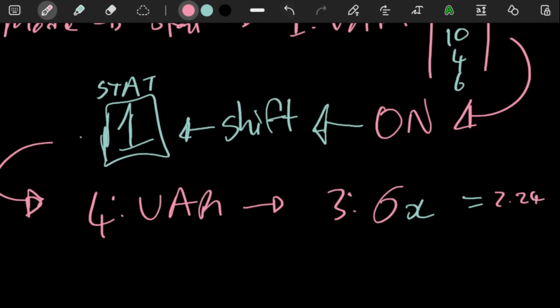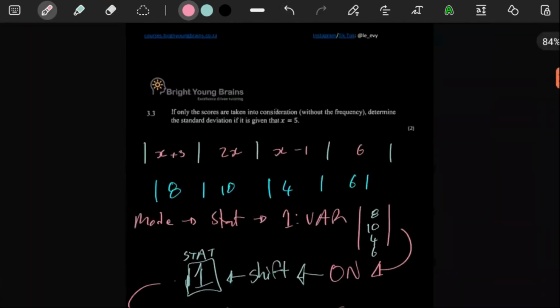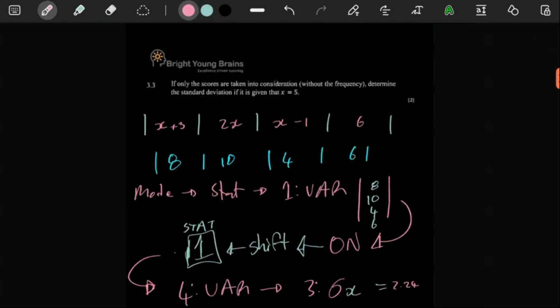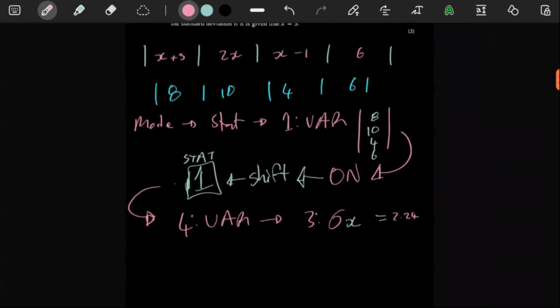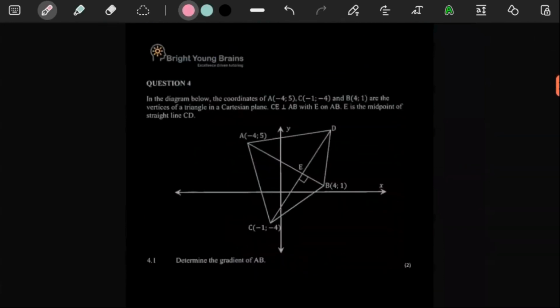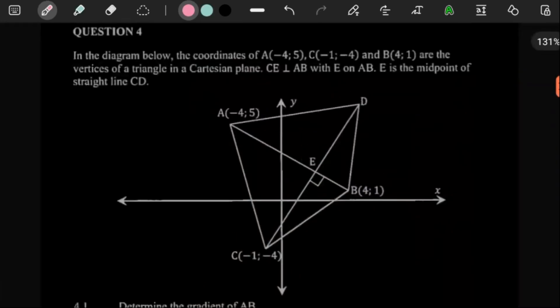So remember, standard deviation just gives us an average of how far each piece of data is away from the mean. So 3.3 was done. Now we'll move on to question 4. Question number 4 looks as follows. I don't think we're going to struggle too much, or at all rather. Looks like a normal quadrilateral.